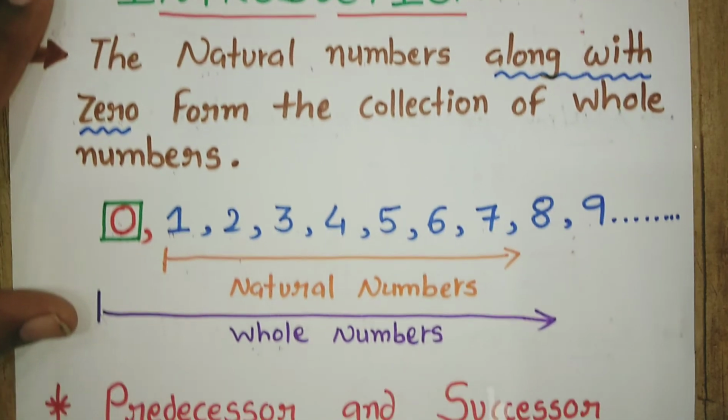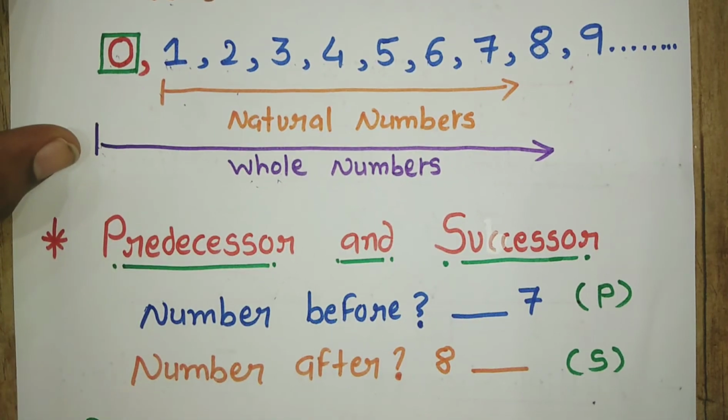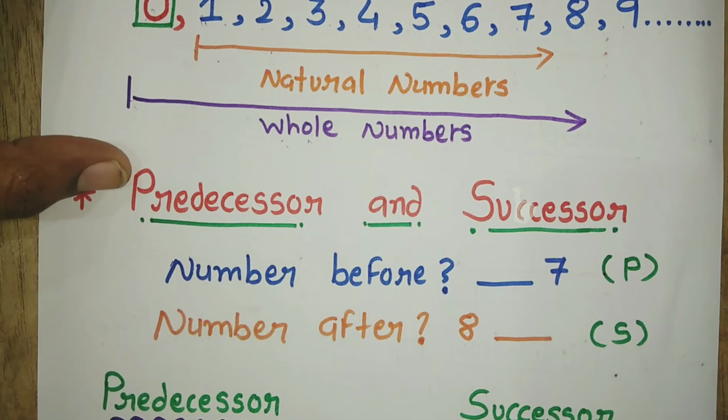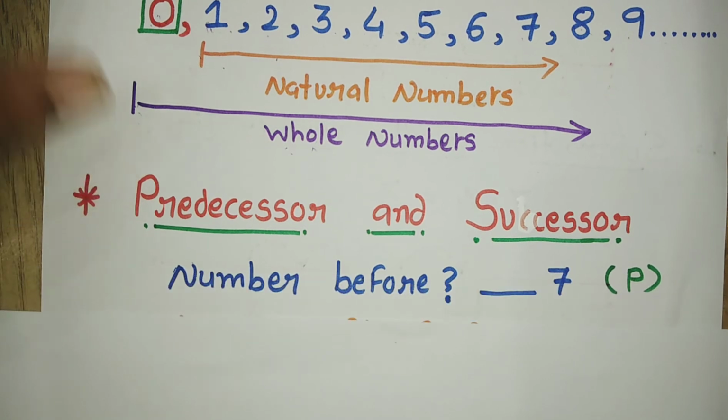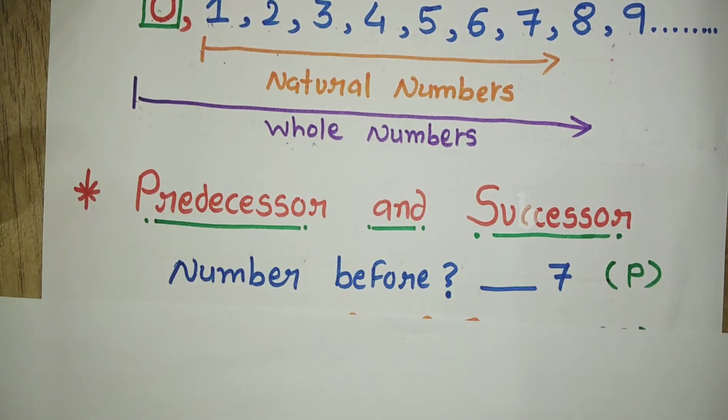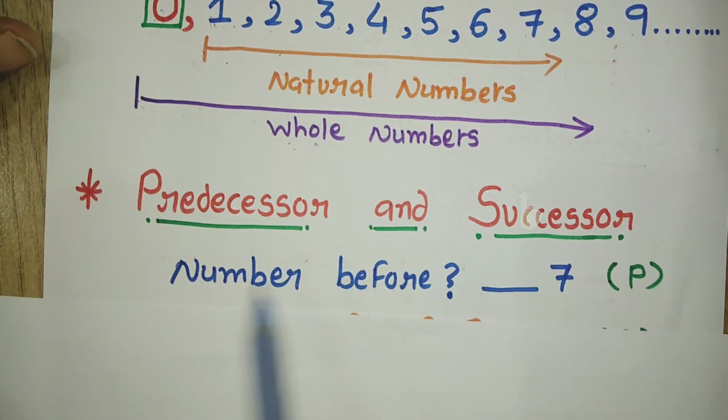Next is the predecessor and successor of a number. The next topic in this chapter is the predecessor and successor of a number. Predecessor means the number before. You have already studied this from the first standard, but at that time the words were different.